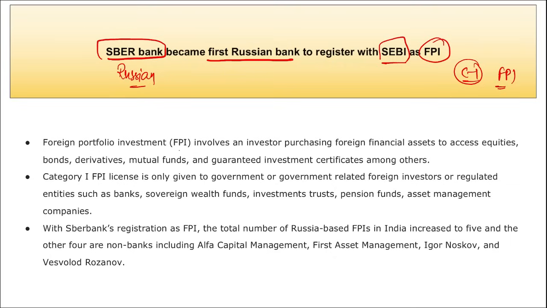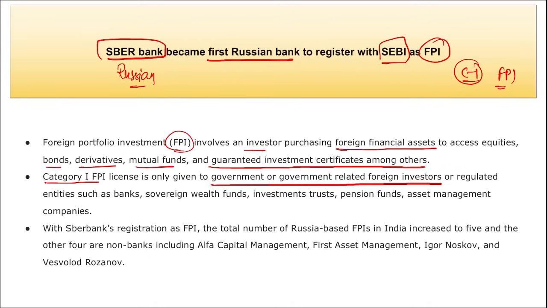If we talk about this, FPI involves an investor purchasing foreign financial assets to access equities, bonds, derivatives, mutual funds, and guaranteed investment certificates, among others. That means now Saber Bank can invest by this FPI license in Indian equity, bonds, mutual funds, etc. This category 1 FPI license is only given to government or government related foreign investors or regulated entities such as banks, sovereign wealth funds, investment trusts, pension trusts, asset management companies, etc.